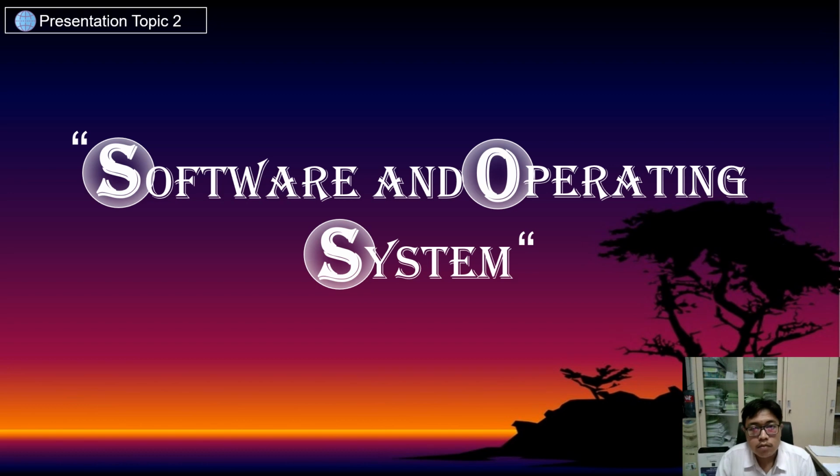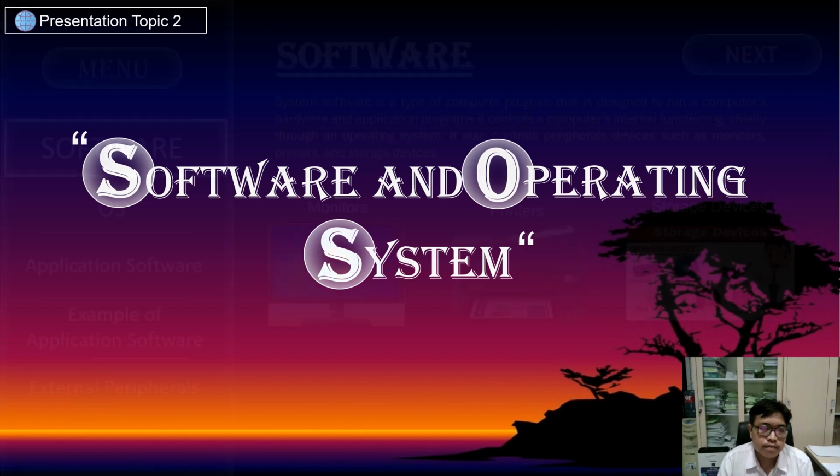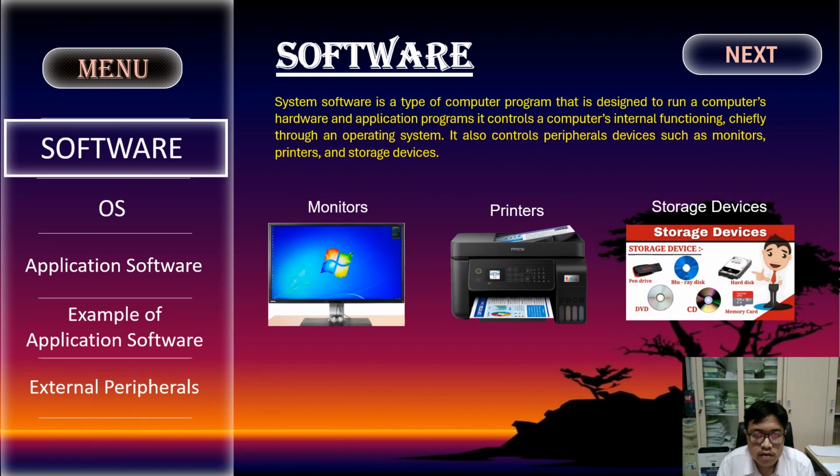Okay, let's move on to the second topic slide: software and operating system. Software. System software is a type of computer program that is designed to run a computer's hardware and application programs. It controls a computer's internal function, chiefly through an operating system. It also controls peripheral devices such as monitors, printers, and storage devices.